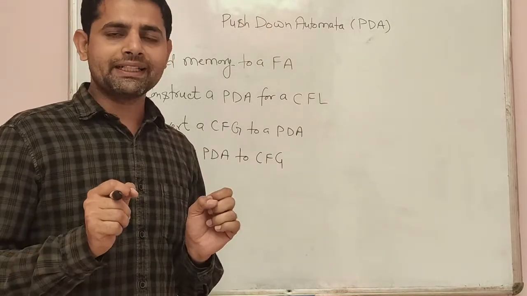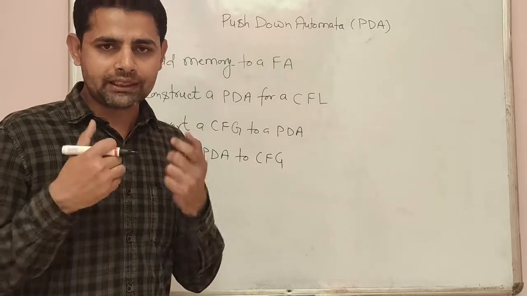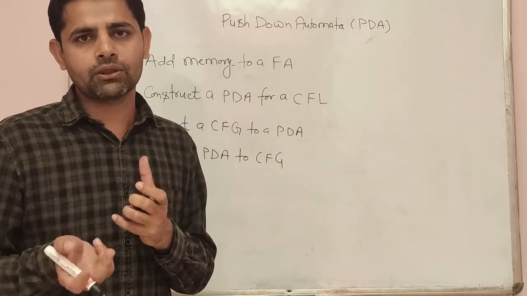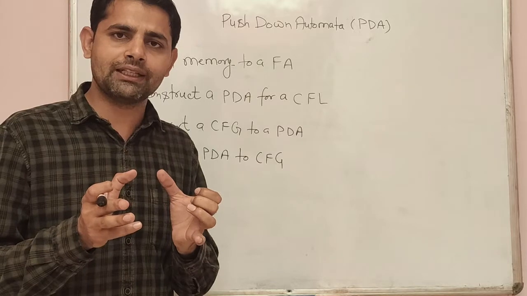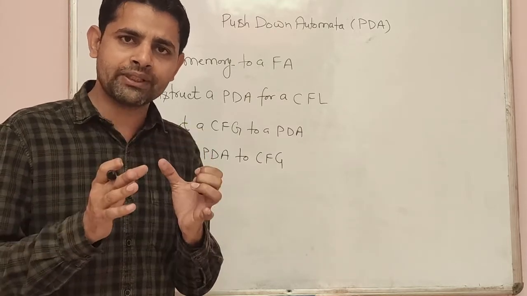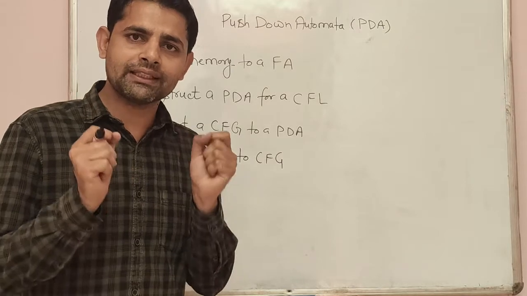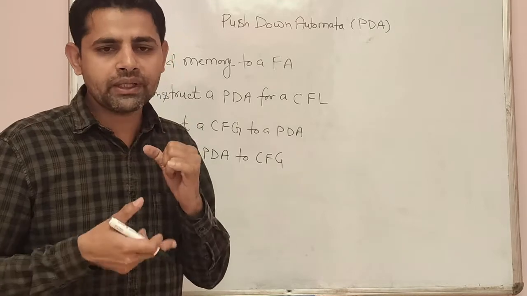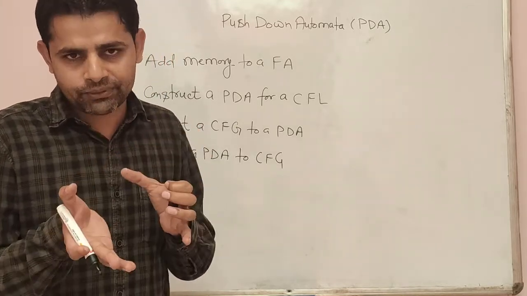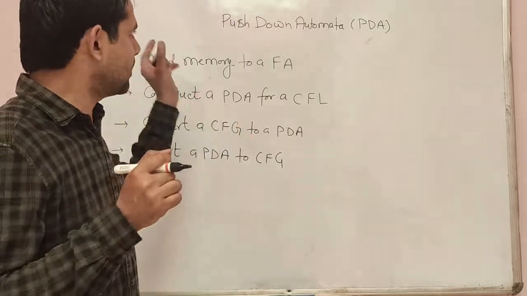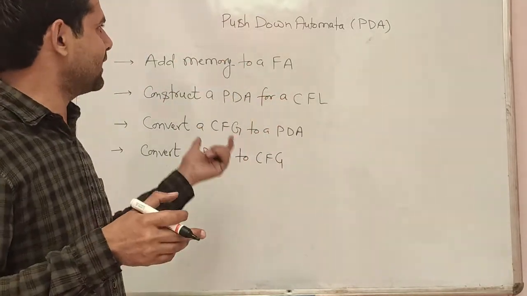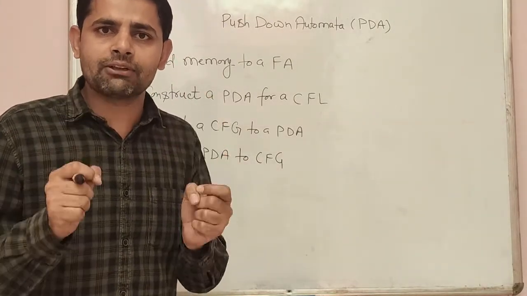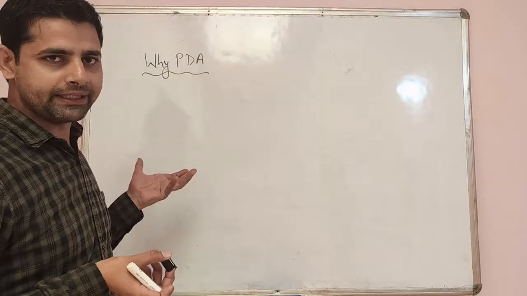We have already discussed finite automata accepting the regular languages. How can you say the given language is a regular language? If we are able to design the finite automata for a given language, then we can say the given language is a regular language. Similarly, in case of context-free languages, how can you say that a language is context-free? For that, we need to design a push-down automata. If we are able to design a push-down automata for a given language, then we can say the given language is a context-free language.